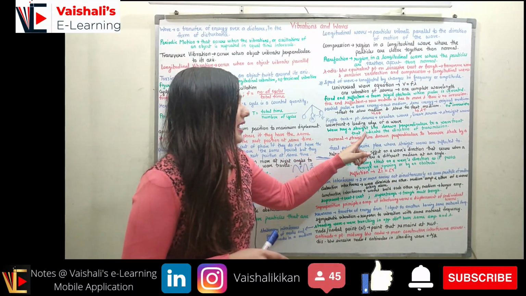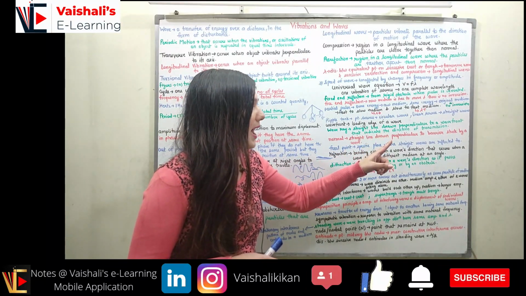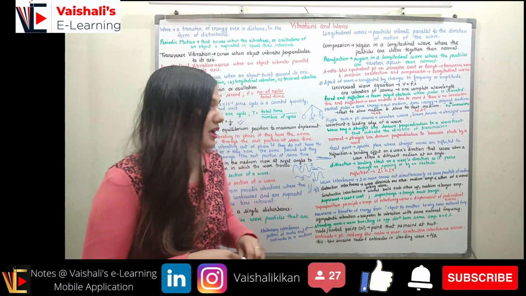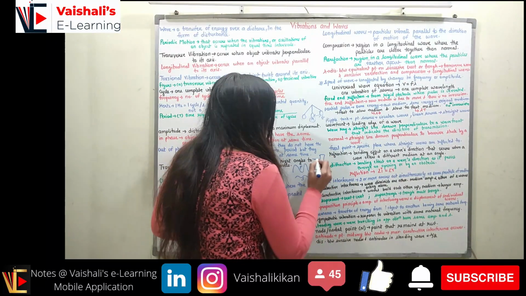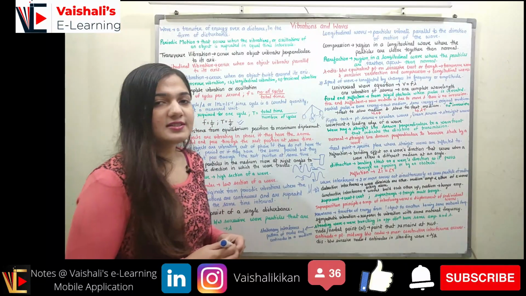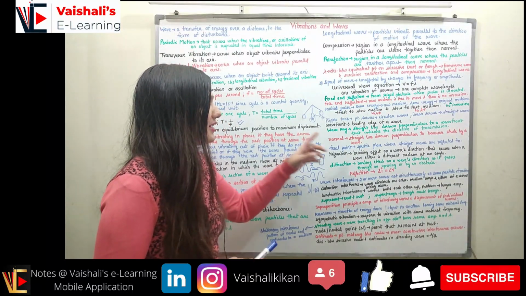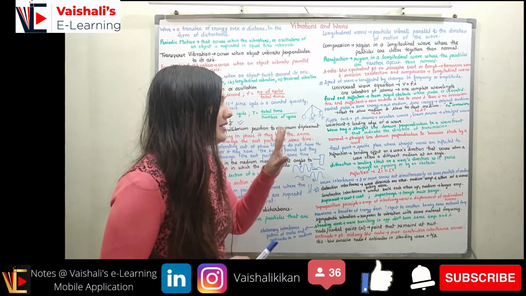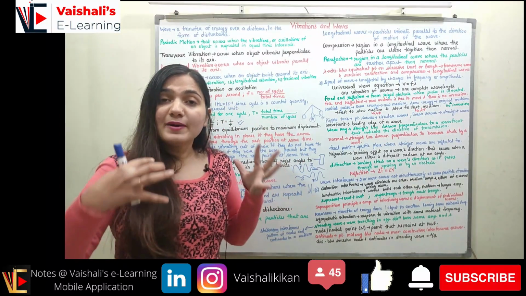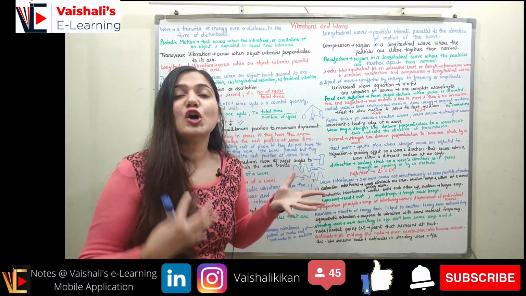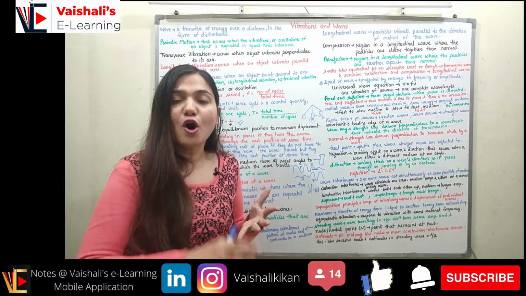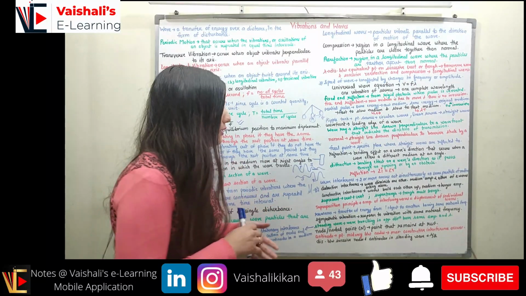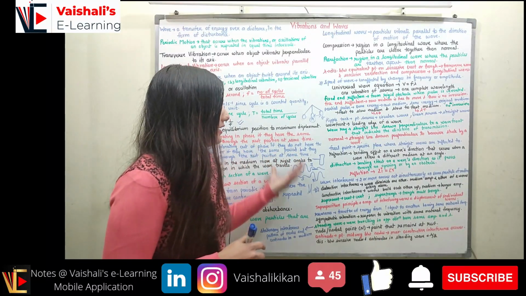Coming to the normal. Normal is a straight line which is perpendicular to the barrier struck by a wave. So if a wave is experiencing a barrier, I will make a perpendicular line to the barrier. So this is called my normal. Now normal is dependent upon the barrier. It is not dependent upon the wave. So the wave can have any angle. Normal will be drawn perpendicular to the barrier only, right?